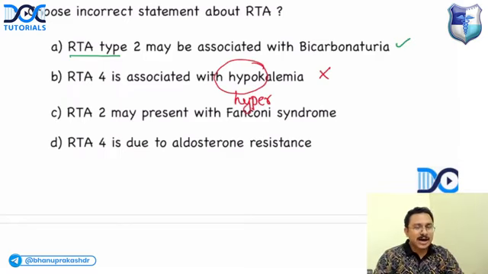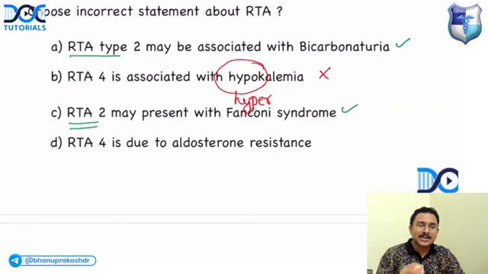Next option, RTA type 2 may present with Fanconi's syndrome. What do you think? Proximal RTA, Fanconi's syndrome. Yes, it is also true. What is Fanconi's syndrome? Do not confuse Fanconi's syndrome with Fanconi's anemia. In case of Fanconi's syndrome, this is going to happen in RTA type 2. There is a generalized dysfunction of the proximal convoluted tubule.